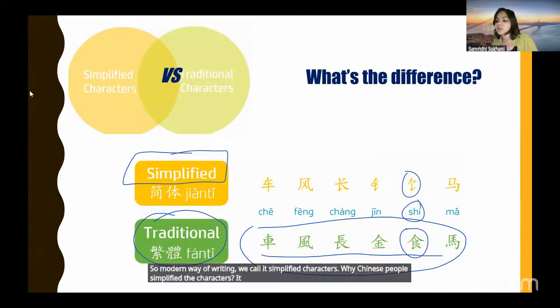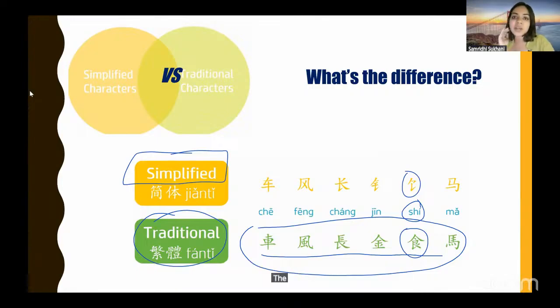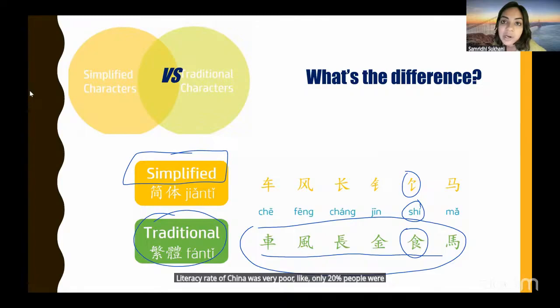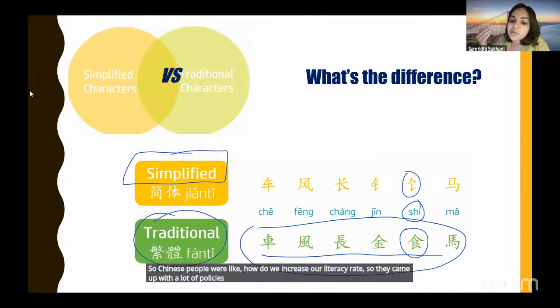It's because previously in China, the literacy rate was very poor. Only 20% of people were able to read and write Chinese. And because the characters were tough, it's still very tough if you have to write them. So Chinese people were like, how do we increase our literacy rate? They came up with a lot of policies, and one of the policies was, okay, let us make some characters simple to read and write.